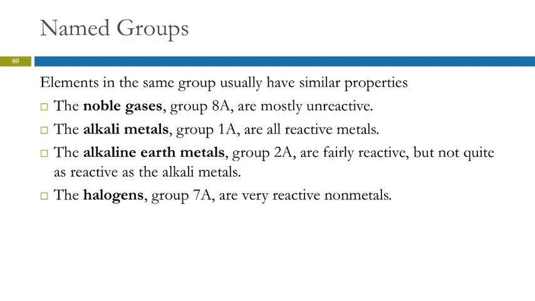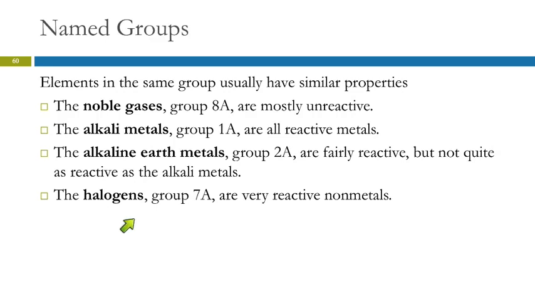Four of the groups in the periodic table have names. The noble gases are group 8A, sorry. Most of them are group A. Noble gases are group 8A. They're very unreactive. The alkali metals are group 1A, and those are very reactive metals. The alkaline earth metals are group 2A. They're fairly reactive, but not as much so as the alkali metals.